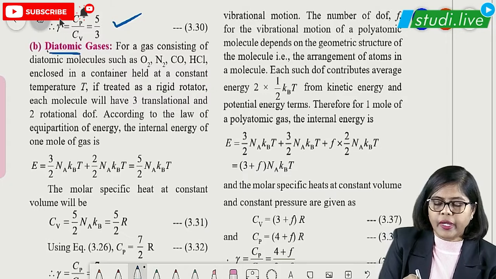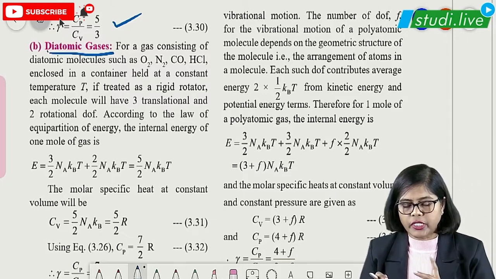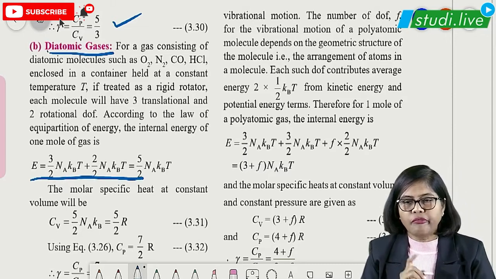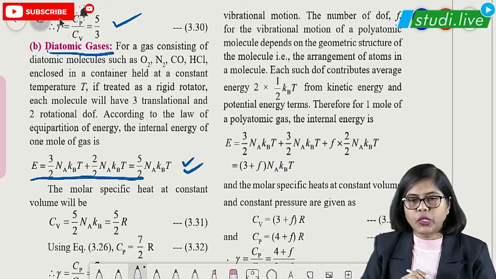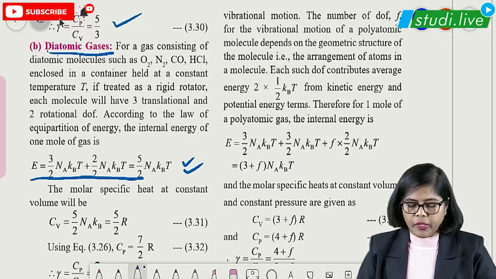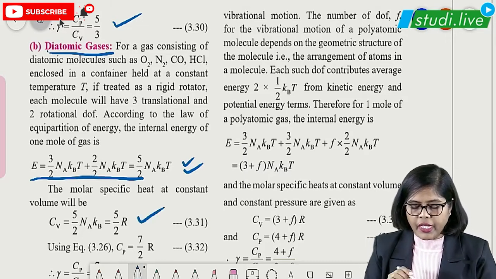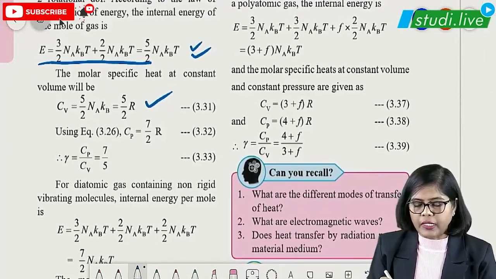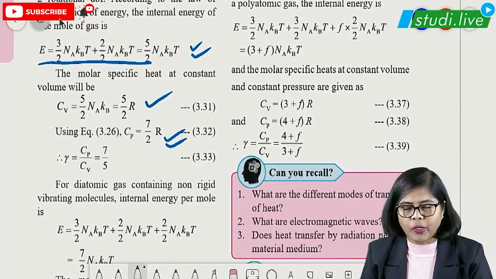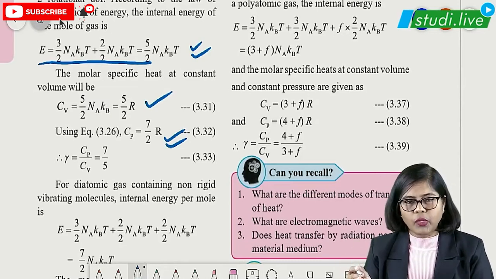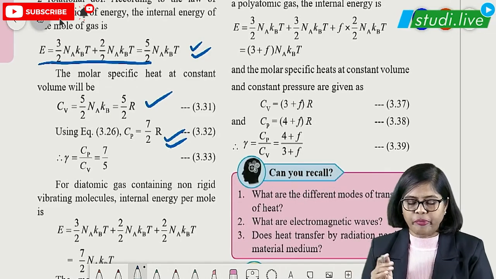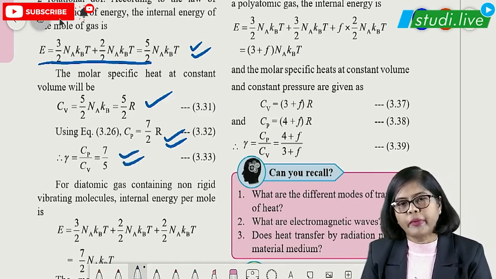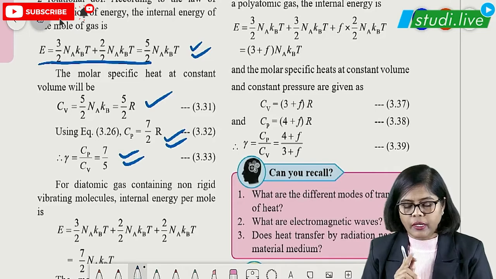Now let us talk about diatomic. Diatomic, I told you one is rigid and one is non-rigid. If it is rigid, I had mentioned 5 degrees of freedom. So it is getting 5 by 2 Na kBT. And then because of that you are getting here Cv as 5 by 2 R. If Cv is 5 by 2 R, students, definitely then Cp will be 7 by 2 R, because you are going to add R value. Why plus R value? Because of Mayer's relation, which I had explained just now. So gamma you are getting as 7 by 5 for rigid diatomic.